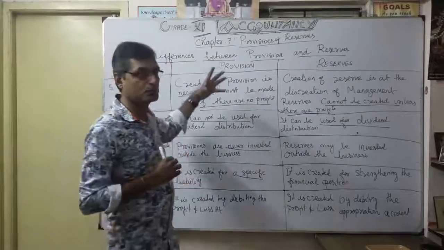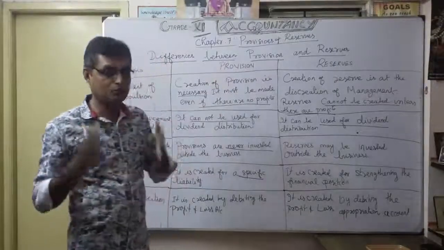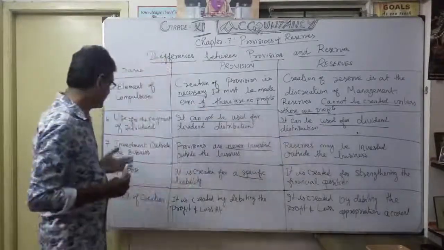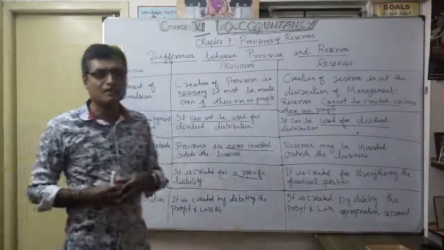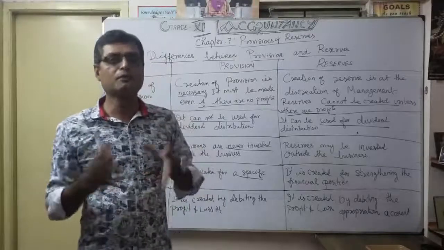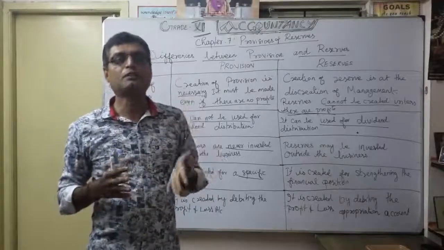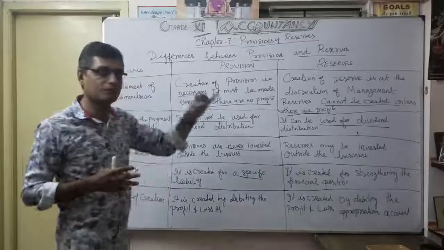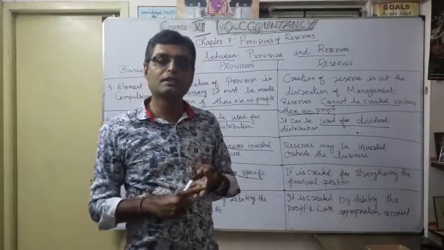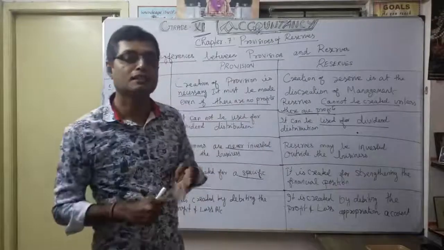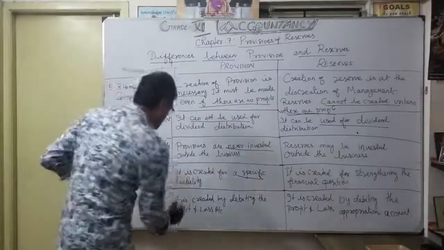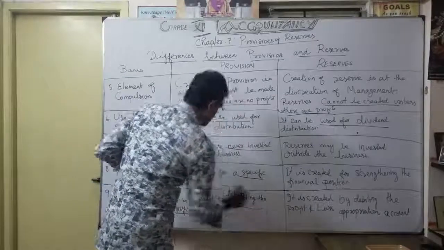Okay, importance of provision and reserve. That is why we learn to differentiate between provision and reserve. Now see, finally, the mode of creation. How you are going to create is very important, correct? In a provision, you are debiting the profit and loss account, such as provision for depreciation, provision for doubtful debts, provision for discount on debtors, provision for taxation, and provision for repairs and renewals. All the provisions you want to show are on the debit side of the profit and loss account, correct?